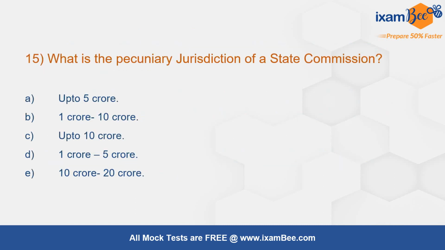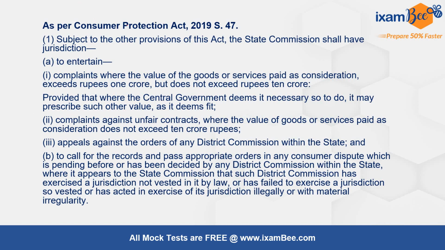Question number 15. What is the pecuniary jurisdiction of a State Commission? The correct answer is 1 crore to 10 crores. As per the Consumer Protection Act, section number 47, the State Commission shall entertain complaints where the value of goods or services paid as consideration exceeds rupees 1 crore but does not exceed rupees 10 crores. For District Commission, it is less than 1 crore, and for National Commission, above 10 crores.